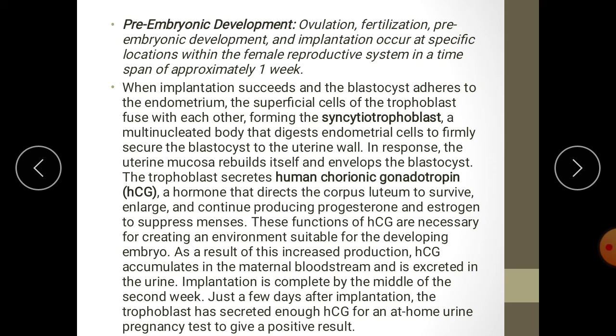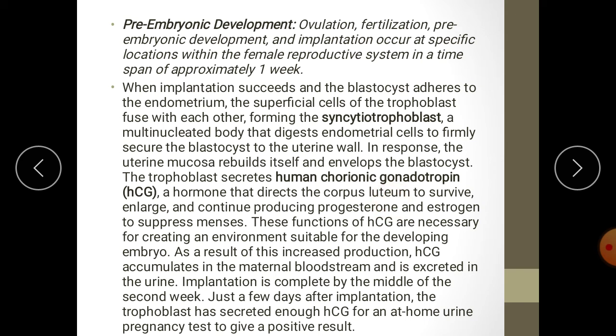Therefore, the corpus luteum's life is extended by the secretion of HCG. Earlier to the secretion of HCG, the corpus luteum is stimulated by the LH hormone, luteinizing hormone, secreted by the pituitary gland.